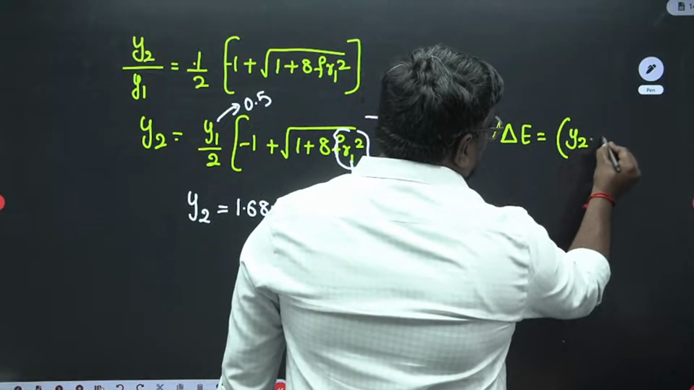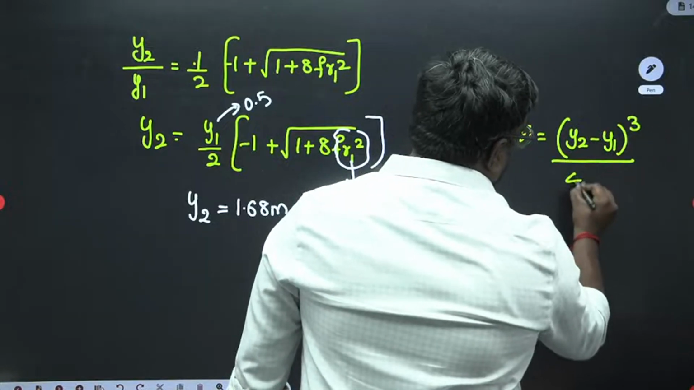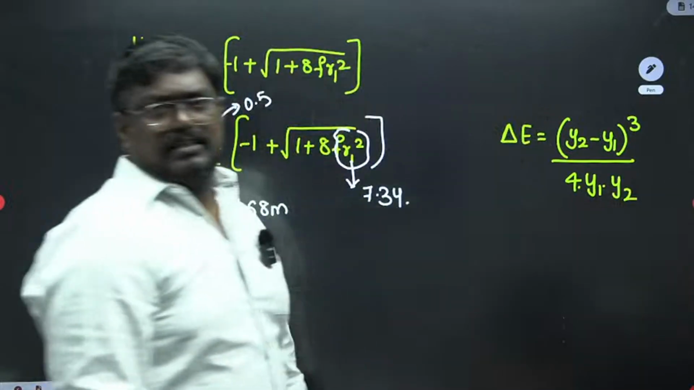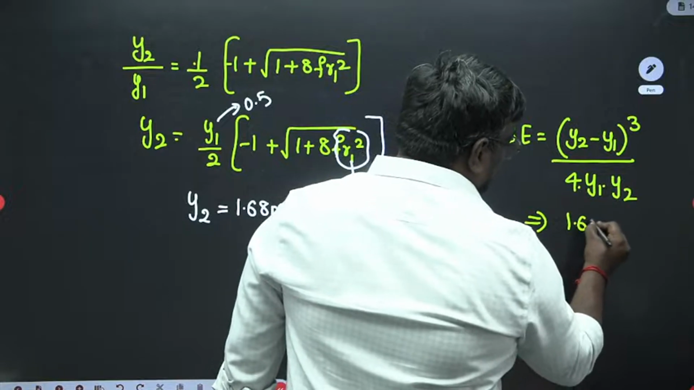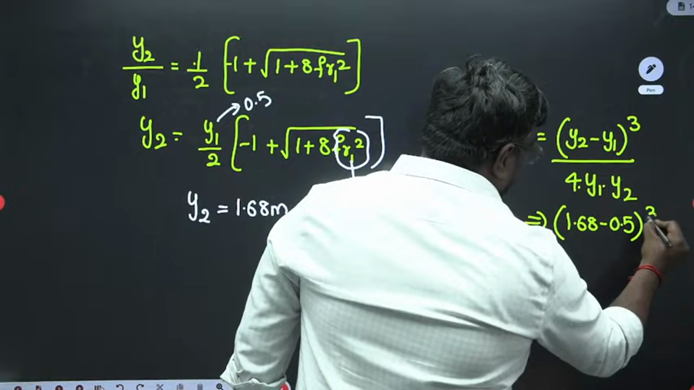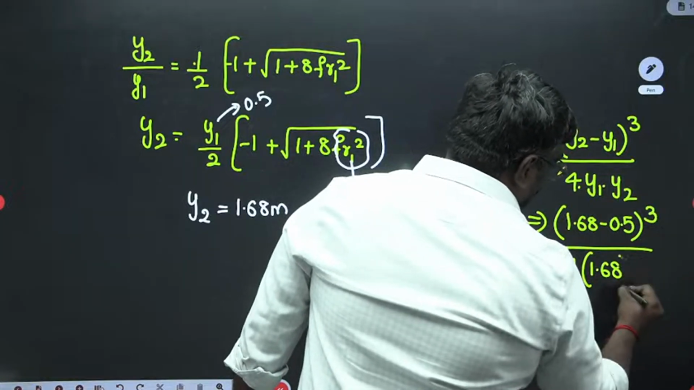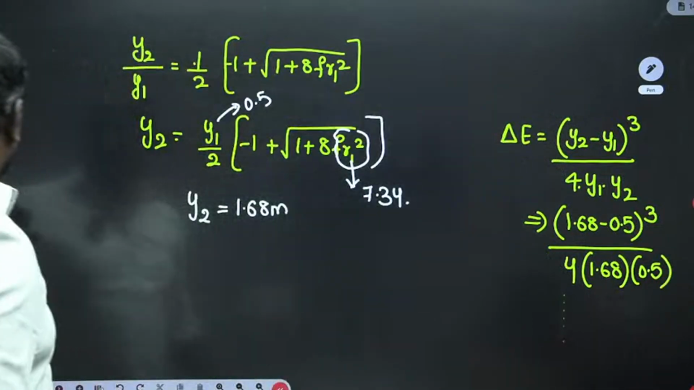Y2 minus Y1 whole cube divided by 4 Y1 Y2. So this will be equal to 1.68 minus 0.5 whole cube divided by 4 into 1.68 into 0.5. So let us solve this, students. What is the value? Without wasting the time.